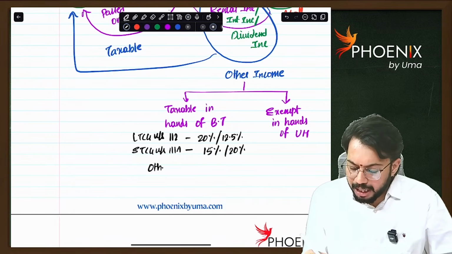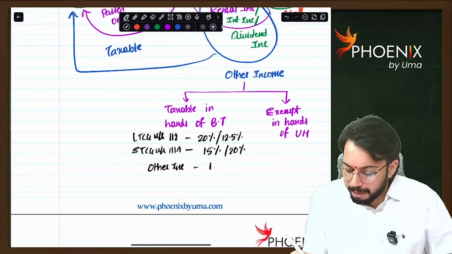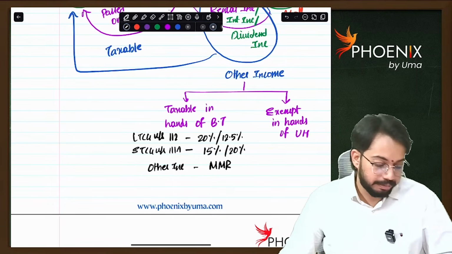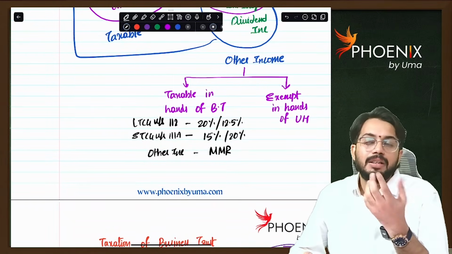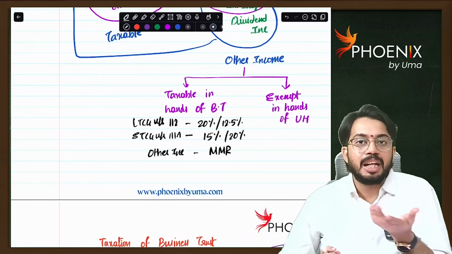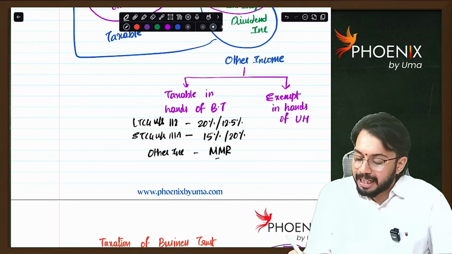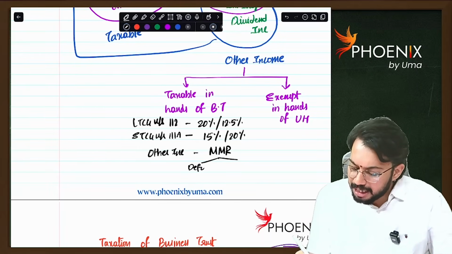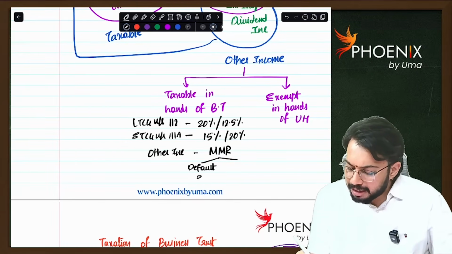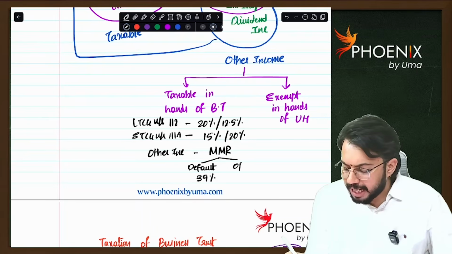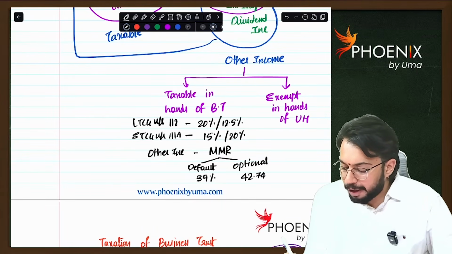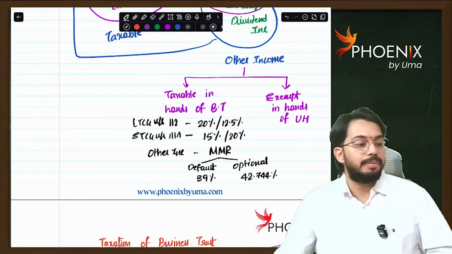Other income is taxable at MMR, maximum marginal rate. What MMR? Business trust can be AOP or BOI. So if it is paying taxes under default tax rates, then MMR is 39%. If it is paying taxes under optional tax rates, MMR is 42.744%. Are you able to understand?